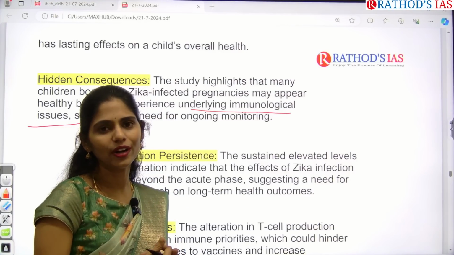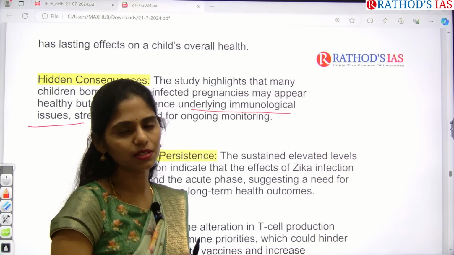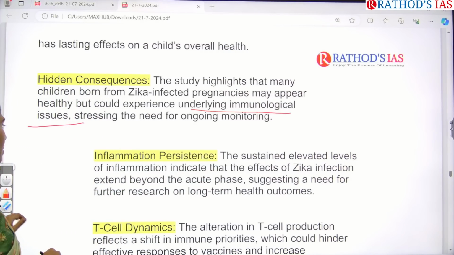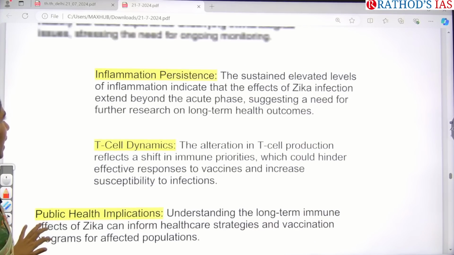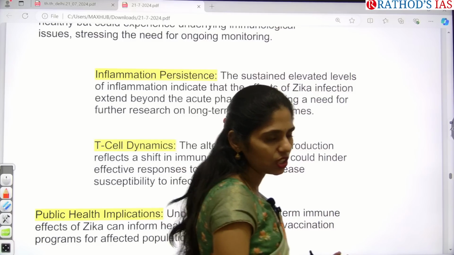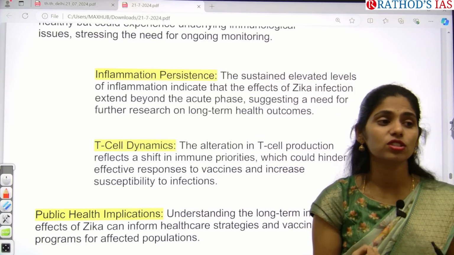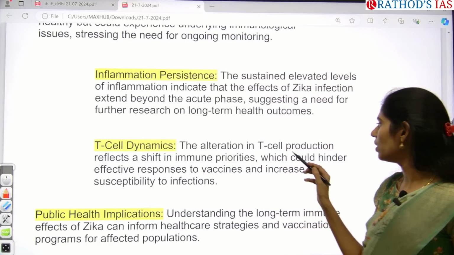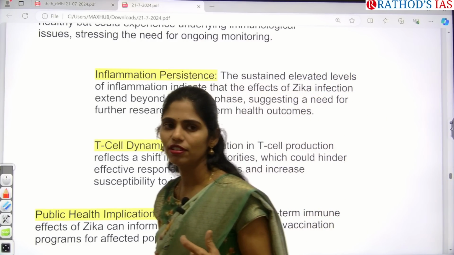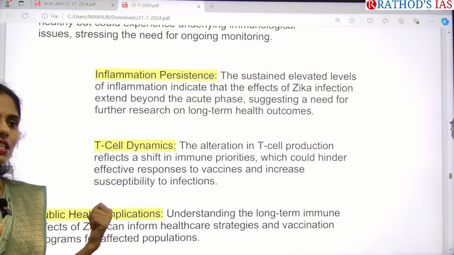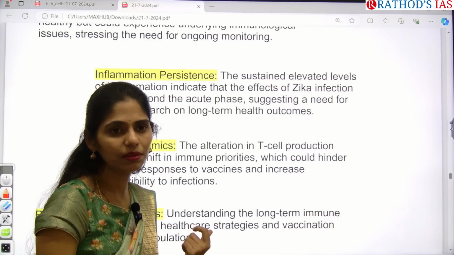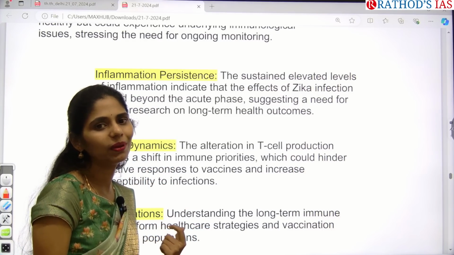If the immune system is not good, he or she may be susceptible to many diseases in the future. Immune system is very, very important. It is like our defense system. We can even see inflammation, normally in the brain, and that inflammation is seen in the children for the next 2 years also. And next, there will even be alteration of T cell production. In our white blood cells, we have different types, and these T cells are very, very important for our immune system. Production of these T cells will be affected, so that the children will have a compromised immune system.